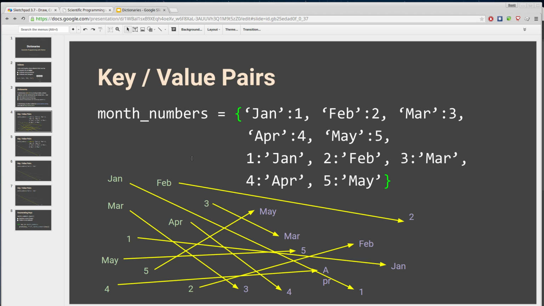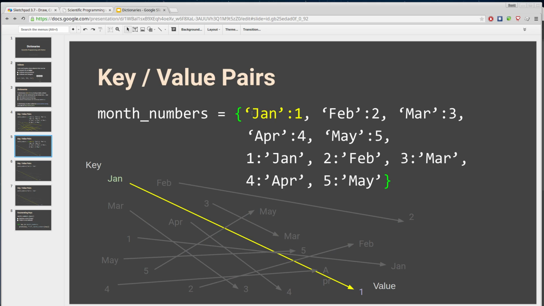And if I am to look up the key January, that's going to give me the value associated with it, which is somewhere else in memory. So there's no inherent position to this. We can just look up via keys. So January associated with 1 is being represented here. All right, so we've got our key January and our value 1.